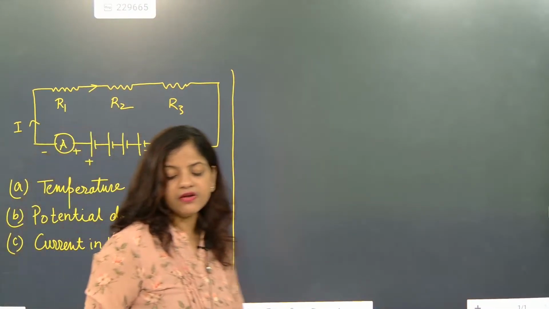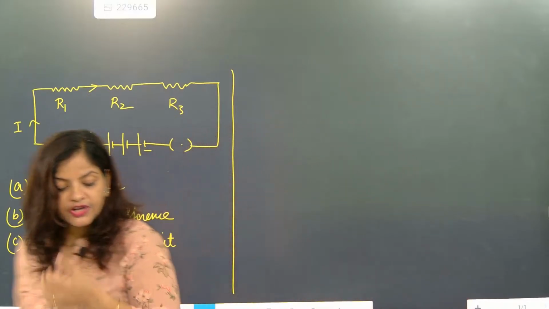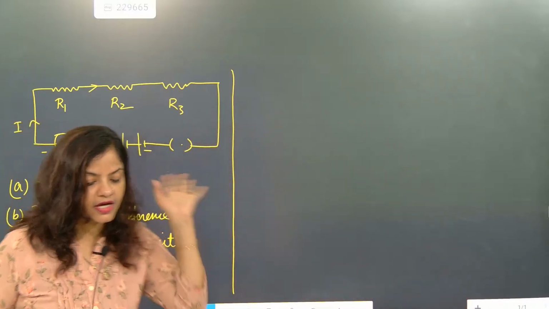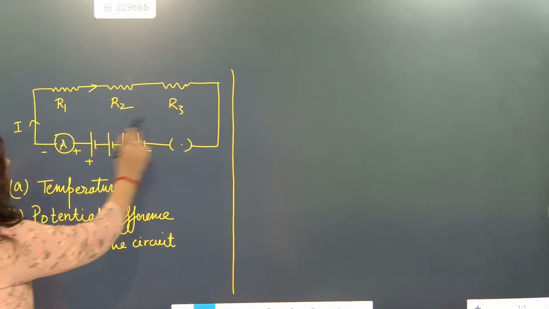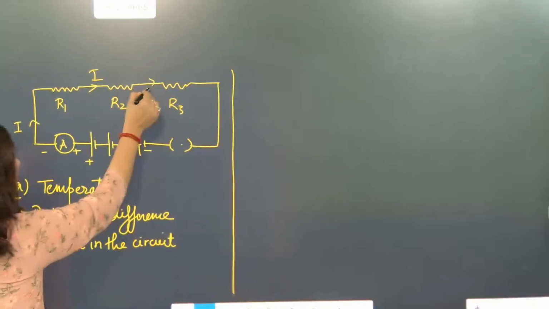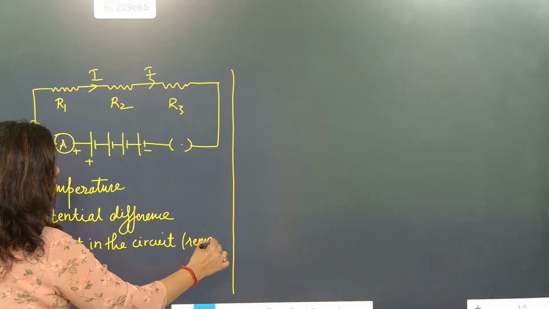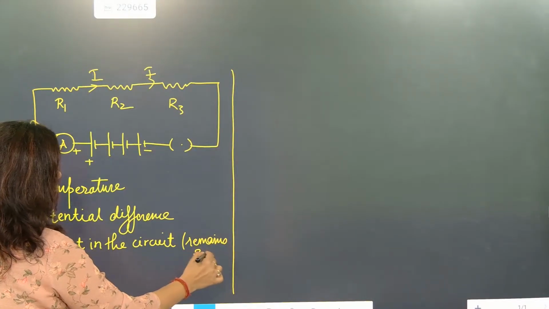Now, one by one, we are going to understand them. Let's see, the potential difference varies. Absolutely correct. When we talk about series connection, the same current will flow. So current in the circuit remains same.